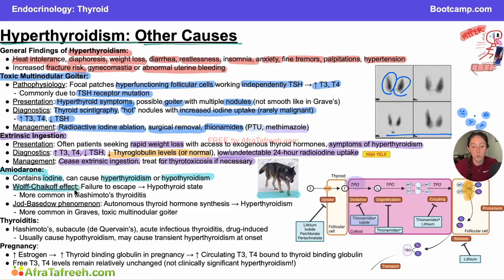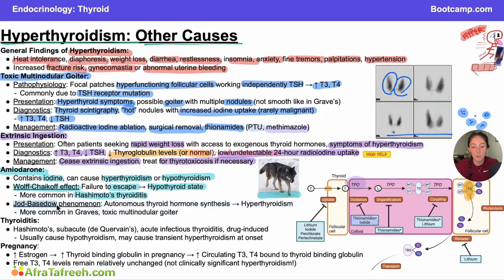First, if amiodarone causes the Wolff-Chaikoff effect, remember our wolf likes to live in hypothermic conditions, so this will cause a hypoproduction of T3 and T4. Usually that only lasts a couple days, and then we have what's called the Wolff-Chaikoff escape, where your thyroid kind of breaks itself out of this pathway and returns to normal regulation and starts making T3 and T4 again. If you fail to escape the Wolff-Chaikoff effect, however, then you will go into a hypothyroid state because you're still not making those thyroid hormones. And this is more commonly seen in patients who have Hashimoto's thyroiditis, who then get some amiodarone. That iodine will cause you to go into a hypothyroid state, and then you won't be able to break out of it because the thyroid regulation has already been disrupted in the setting of Hashimoto's.